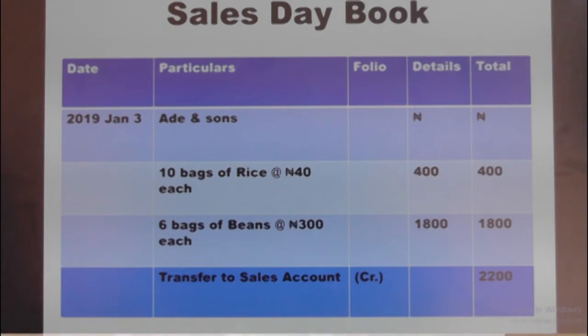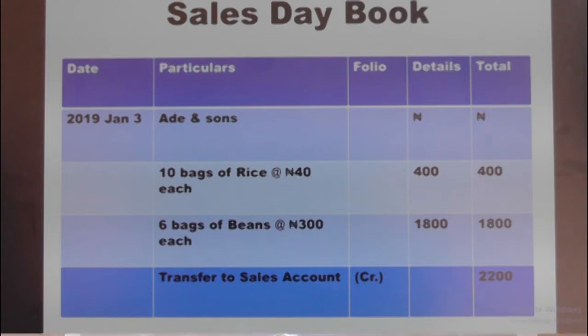Then the next item that was purchased by Ade and Sons from Flourish Enterprise was 6 bags of beans. 6 bags of beans at how much? At 300 naira each. What we do here is also to multiply 300 by 6 to give us 1,800 naira under the details column. After that, there is no other transaction that occurred between Ade and Sons and Flourish Enterprise. The next thing for us to do is to close the whole book by the total.